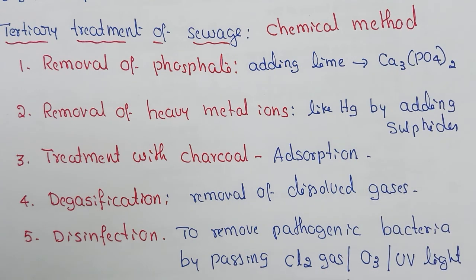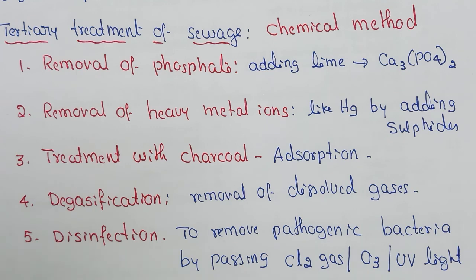By passing chlorine gas or ozone gas or by passing ultraviolet light, we can disinfect the sewage. So these are the steps involved in tertiary treatment of sewage.